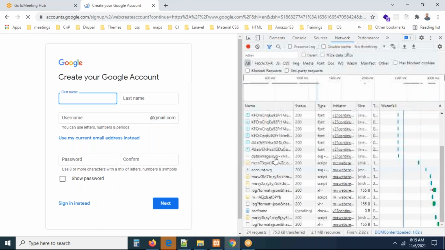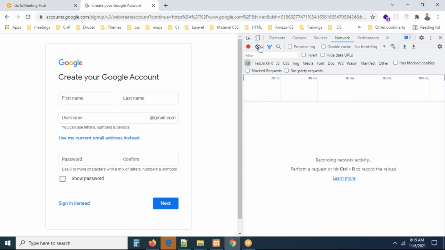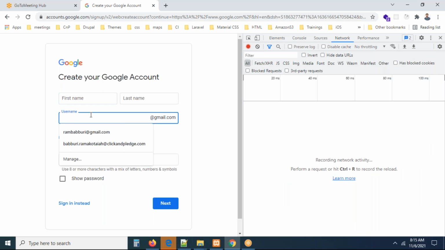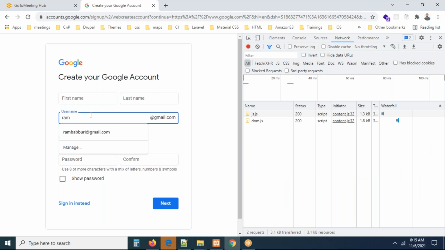Now you can see a lot of requests are going. Let me clean the console. Let me enter that username. I just want to check this. Can you see, guys, some scripts are running behind the scenes. Now you can check this.